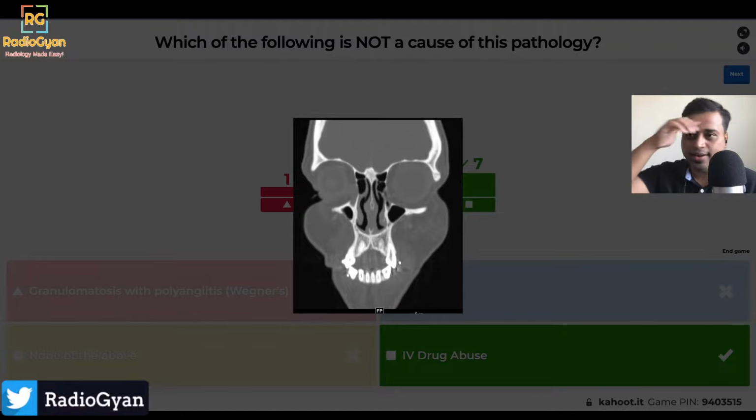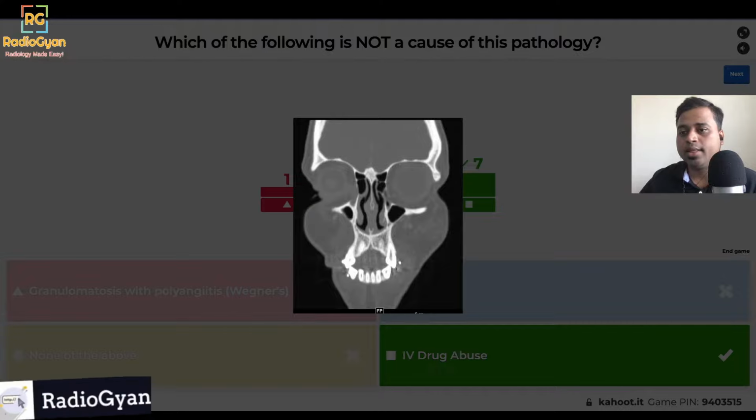So the finding here, in the meanwhile, I'll describe this. This is the coronal CT at the level of the sinuses and the orbit. The diagnosis here is a perforated nasal septum. If you see in the midline, the nasal septum is perforated. The common pathologies that can cause this are trauma, infection, inflammatory pathologies such as granulomatosis with polyangiitis, which was previously known as Wegener's, and cocaine abuse, but that's usually inhalational cocaine abuse.